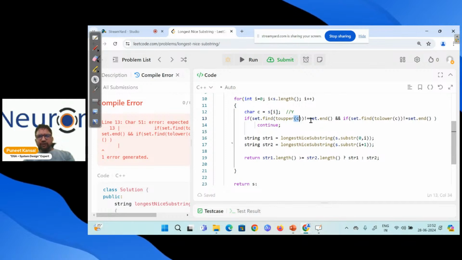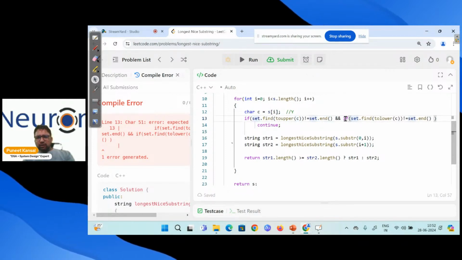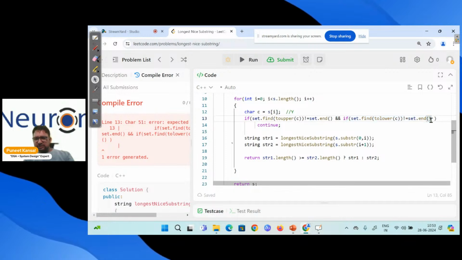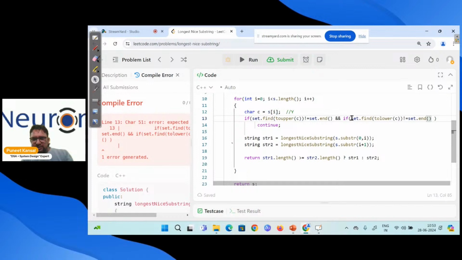If this is not equal to set.end, and if this is also converting to lower, and this is not equal to set.end, then what's the problem?